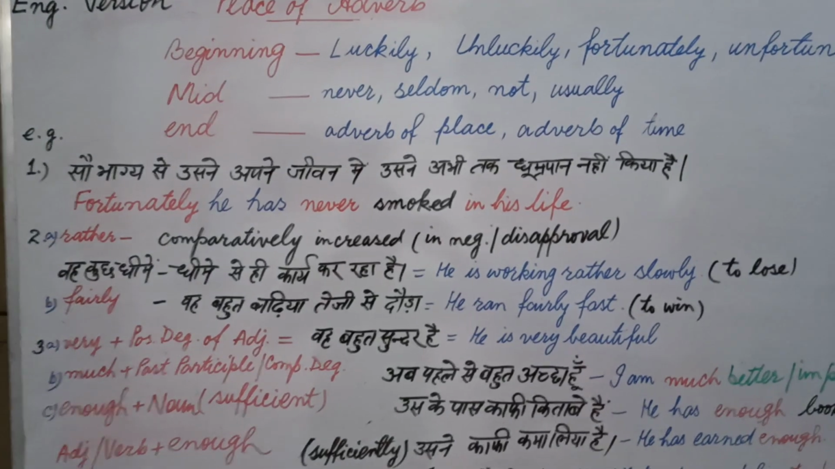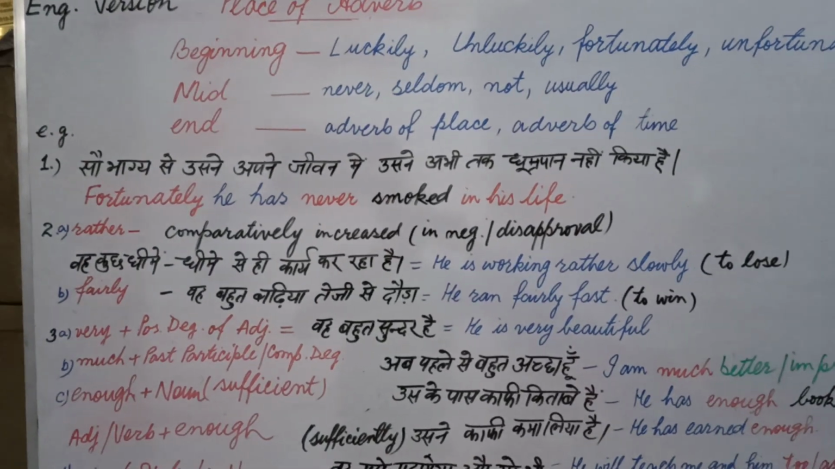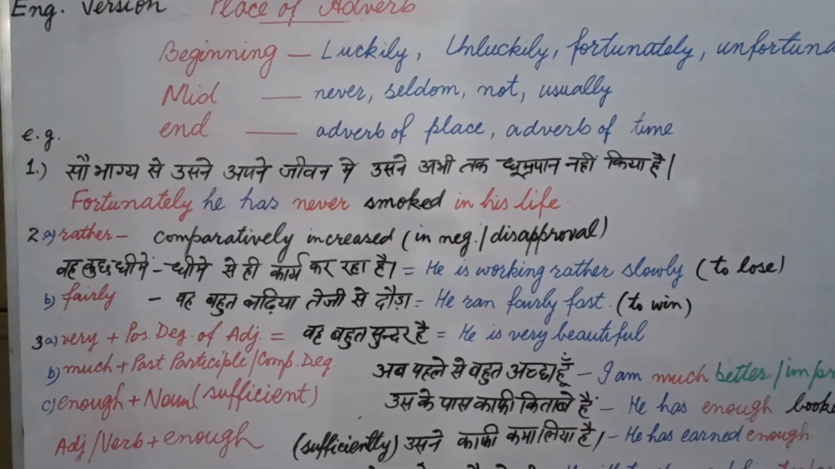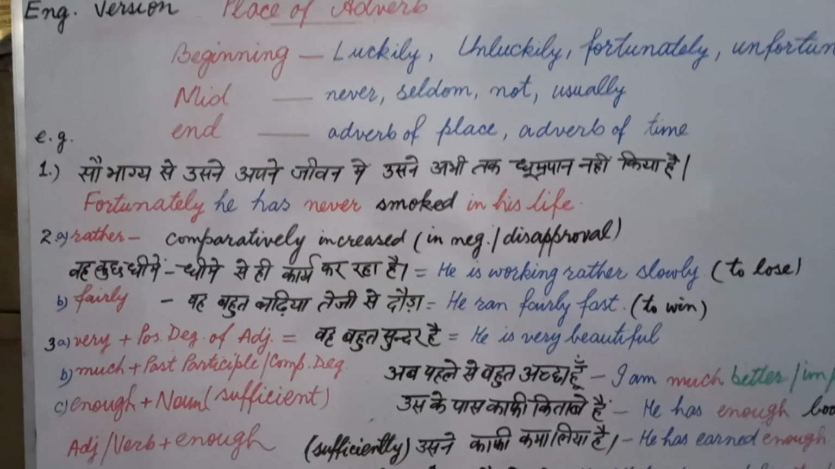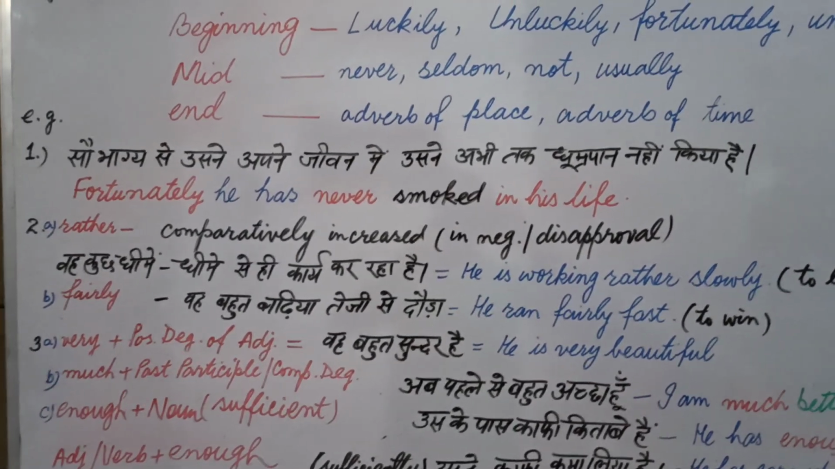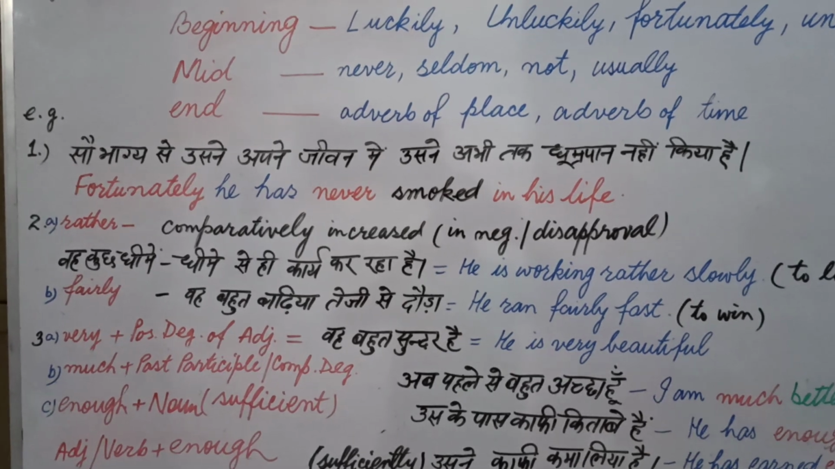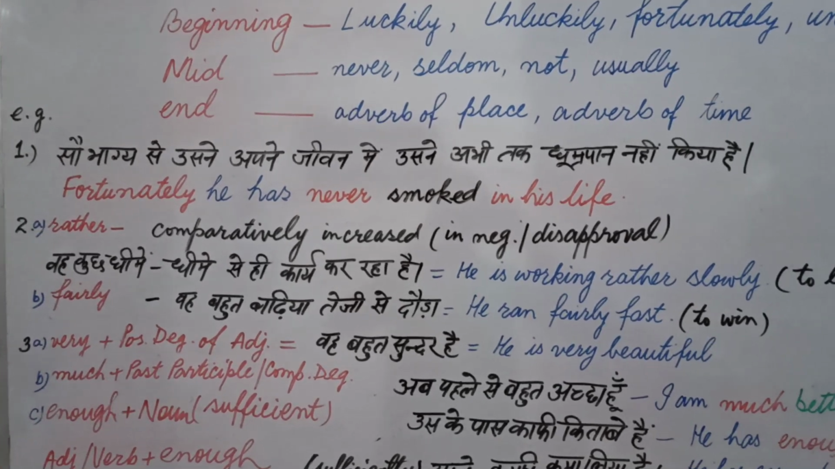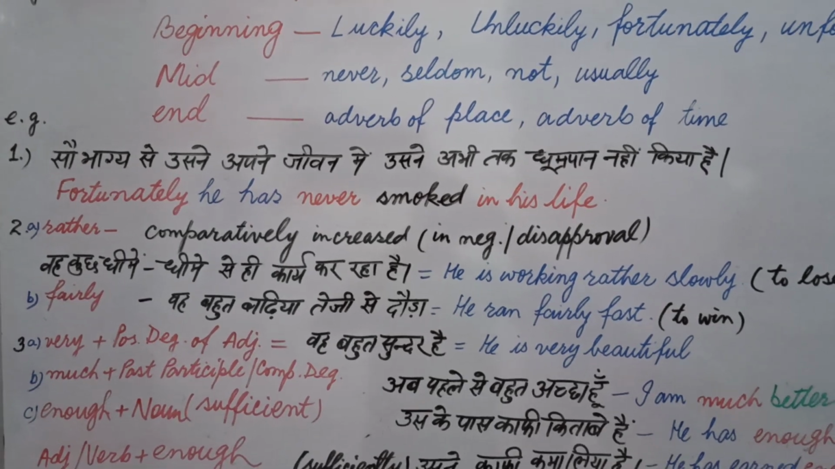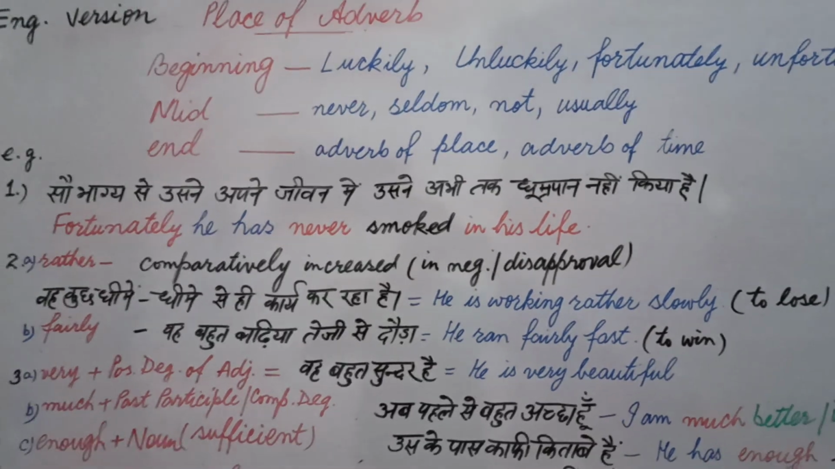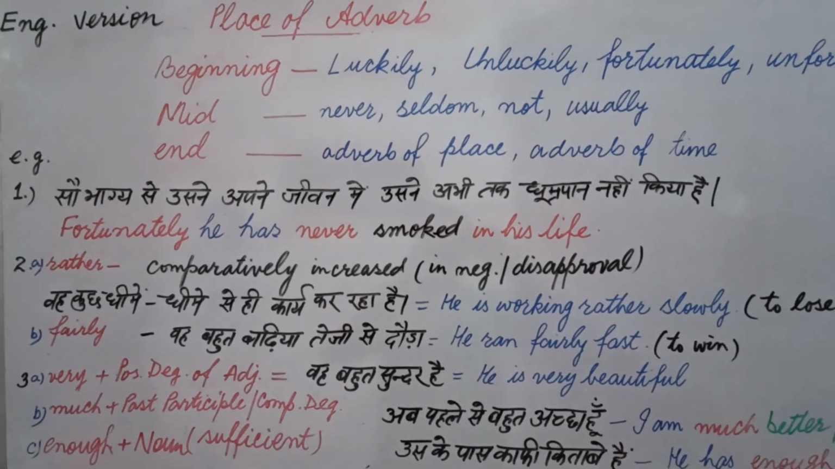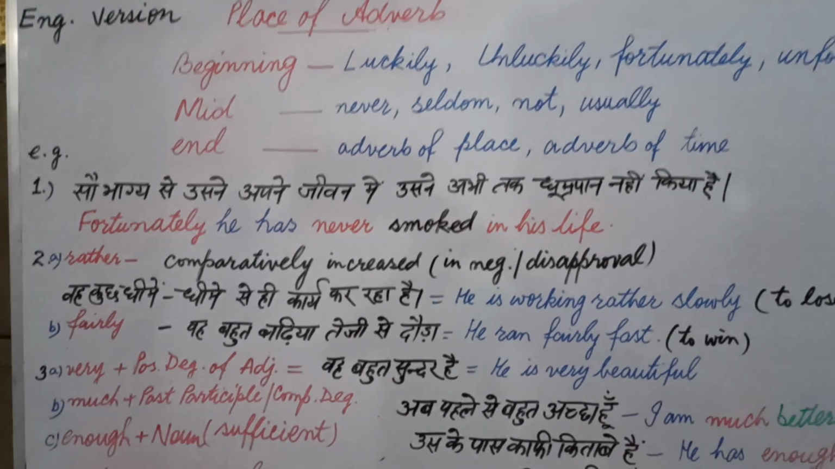Now let's begin translation. My translation is, fortunately he has never smoked in his life. I wrote 3 expressions in red color. Fortunately is telling about the whole sentence, that's why it is written in the beginning, and never is in the mid position, and in his life, which is the answer of when, is written in the end of the sentence. In this way I showed you the places of adverb in the first sentence.